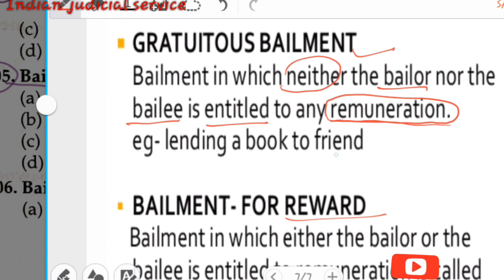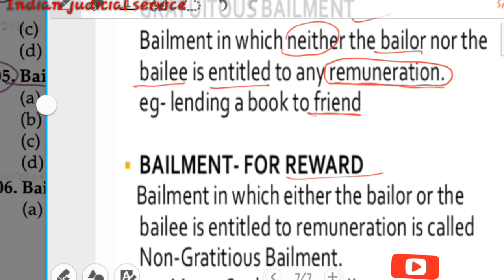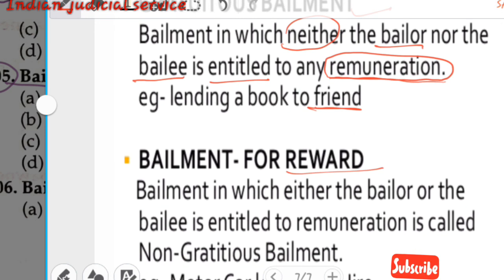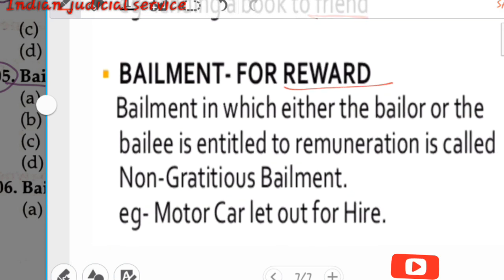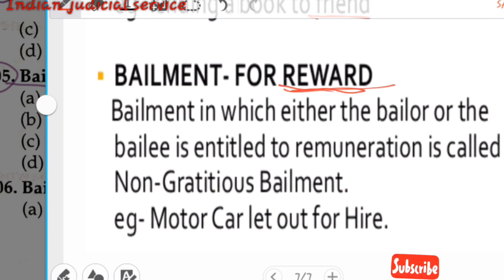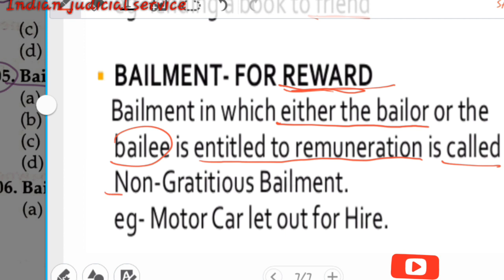Example: lending a book to a friend. Here, when lending a book to a friend, no rent is taken by the person who lends it. So this is the best example of gratuitous bailment. Now the other type, bailment for reward. The bailment in which either the bailor or the bailee is entitled to remuneration is called non-gratuitous bailment, meaning bailment for reward, like a motor car let out for hire. In this case a person who hires a car is liable to pay a sum.